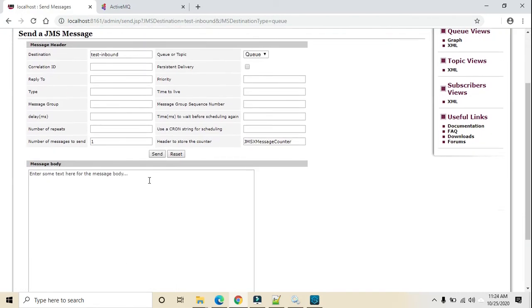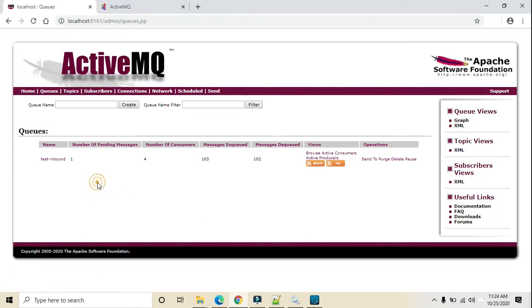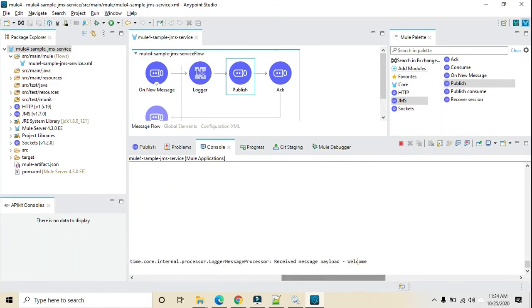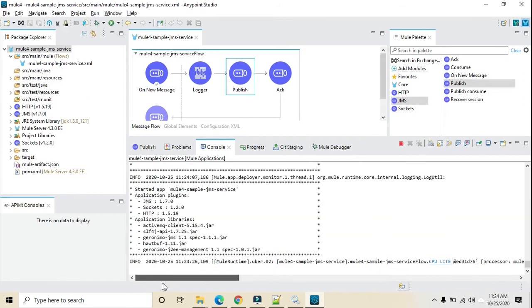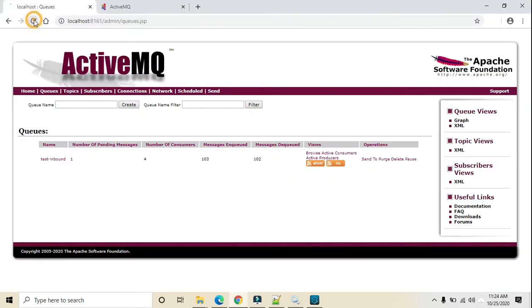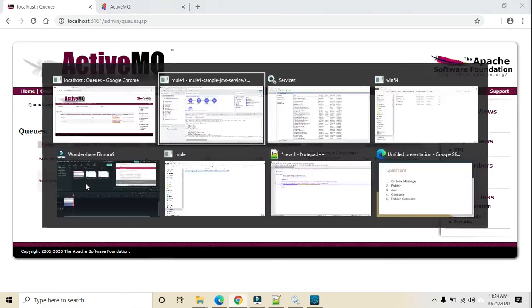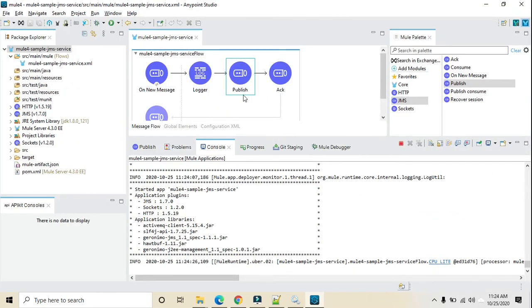Once we publish this message, welcome, then we can see the message was received and processed as well. So we will just refresh the page here, and we can see the outbound message is coming onto the target destination, test outbound. So now the publish is also done.